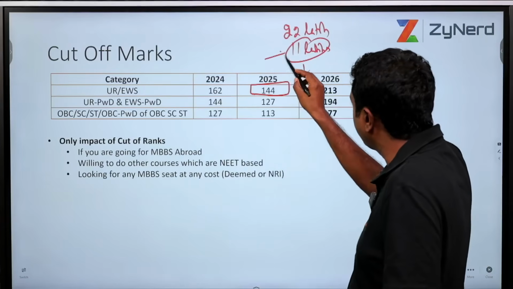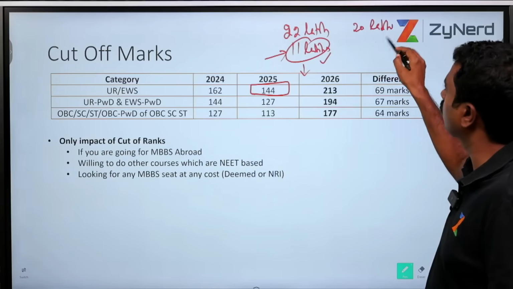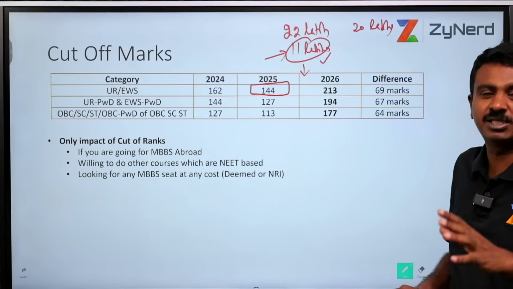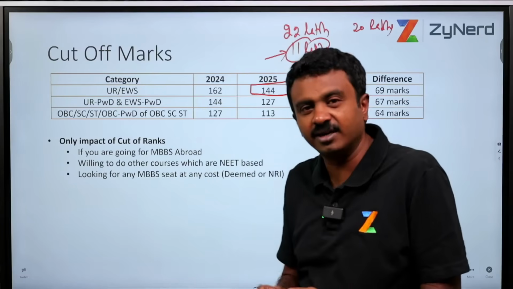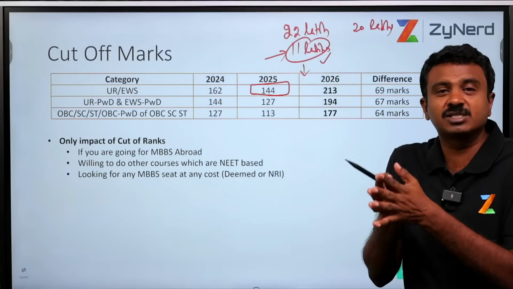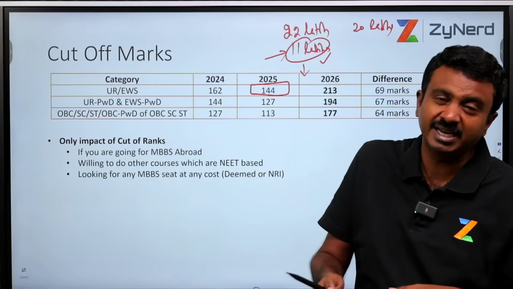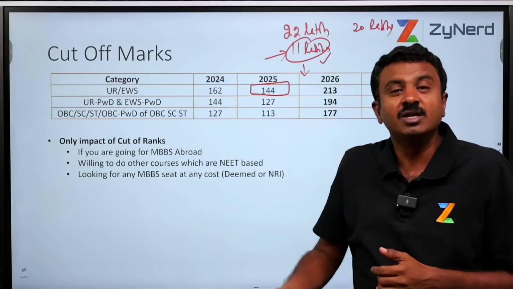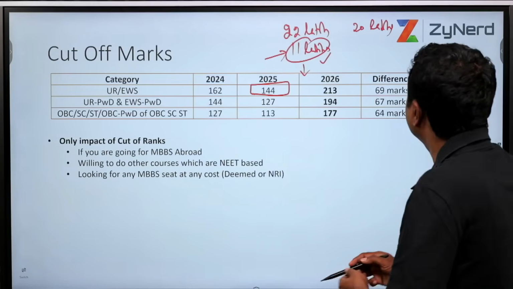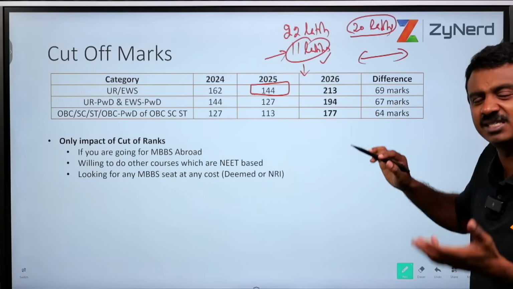So somebody who has got 11 lakh rank would have been eligible last year. This year the first NEET had around 22 lakh participants, but in the second NEET, the re-NEET, unfortunately around 2 lakh people did not participate. Who would these people be? Usually people who take 100, 150, 200, 110. People who know that this is what they will be able to achieve in NEET and decide either to go for next year's NEET or decide not to participate in re-NEET because they don't want to take that pressure of another 1 to 1.5 months, knowing that they can scale from 100 to 600 or 500 that they want. So that is the set of people who would not have participated. Most of them would be lower rankers, at least 90%.